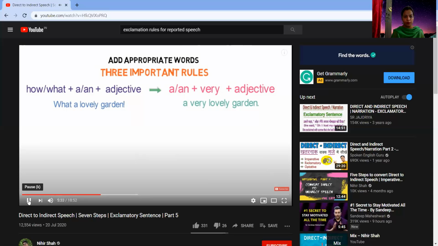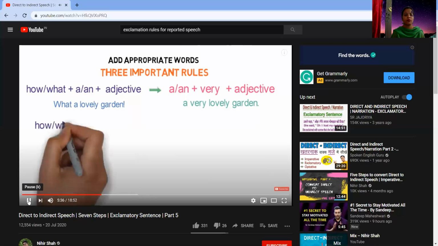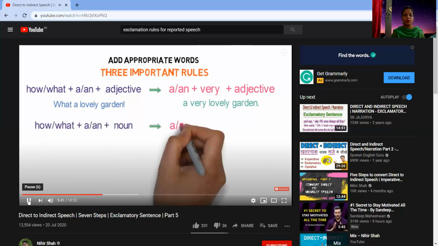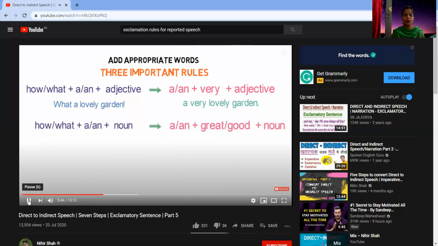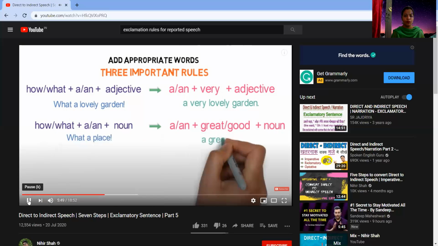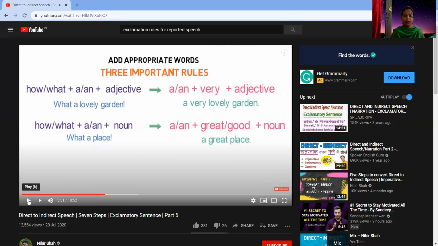If the sentence structure of reported speech is how or what plus a or an plus noun, it gets converted to a or an plus great or good plus noun. For example, what a place gets converted to a great place. Okay, so this is another tip. If in the reported speech you again have words like what or how, followed by the article, and this time followed by the noun, please understand, followed by the noun. So I'm not talking about the adjective anymore.